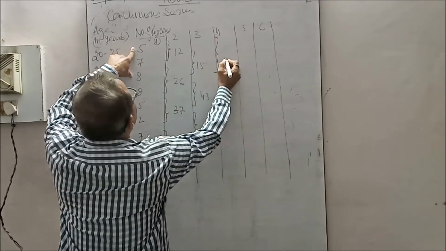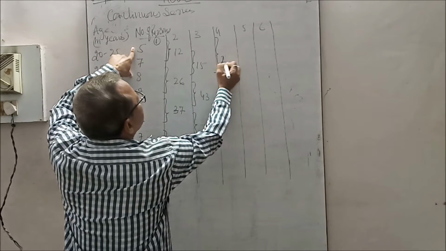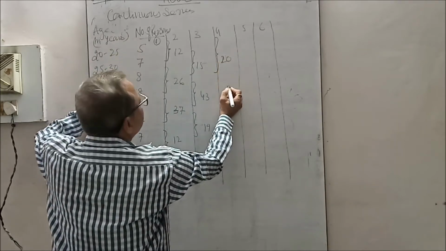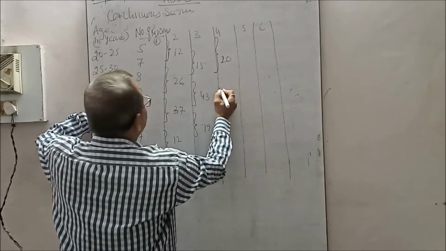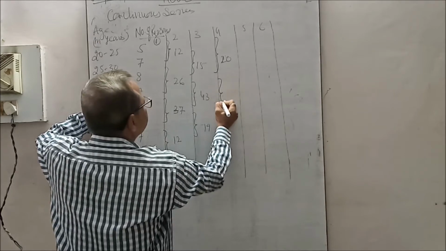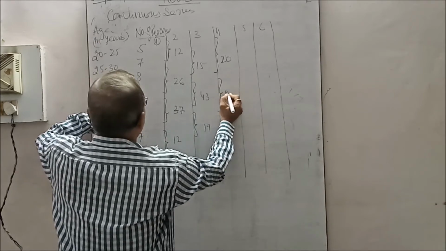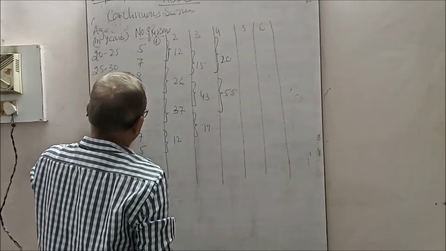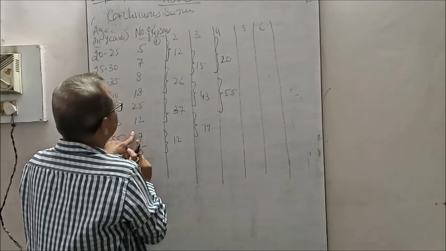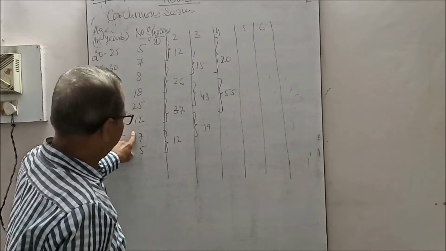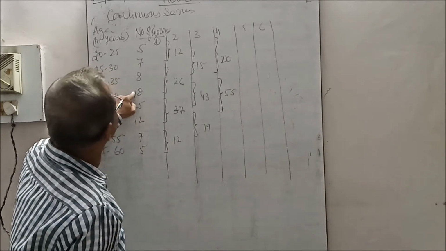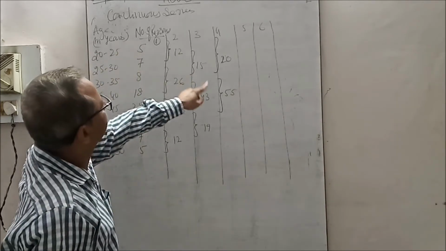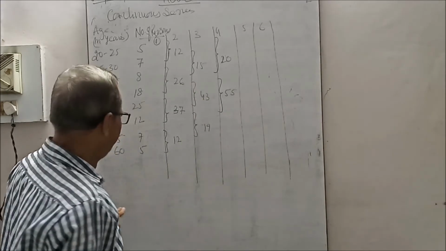5, 7 and 8, total 20; 18, 25 and 12, total 55. We will leave these two, as a triplet cannot be prepared. Only two items are remaining.